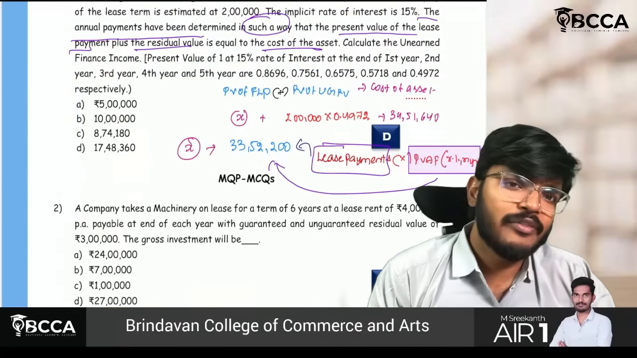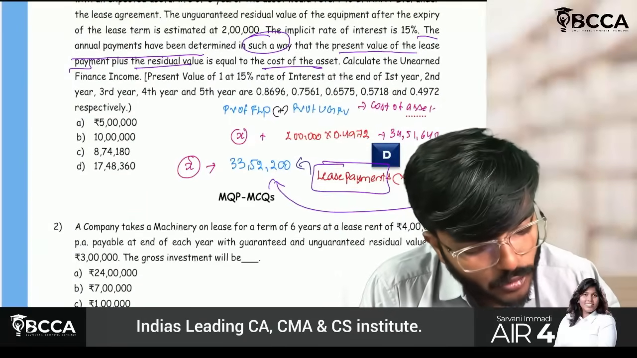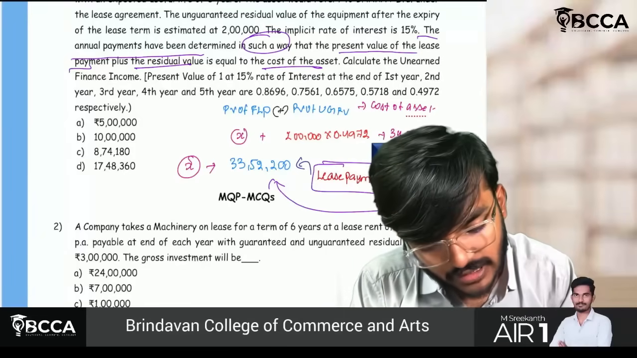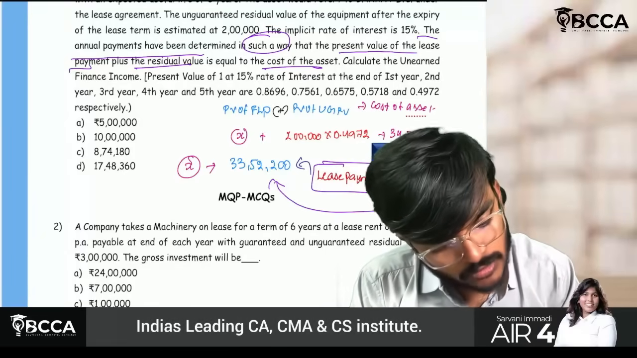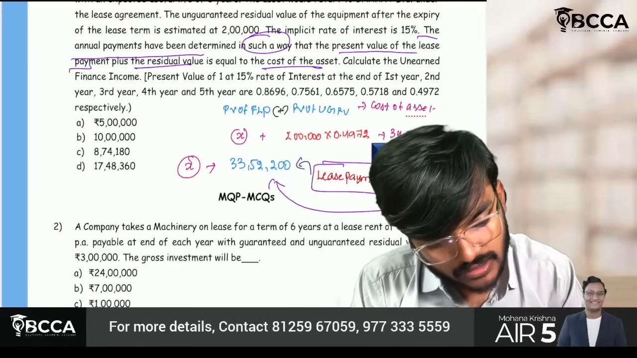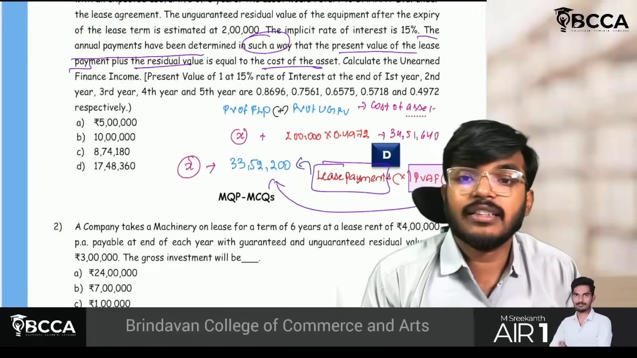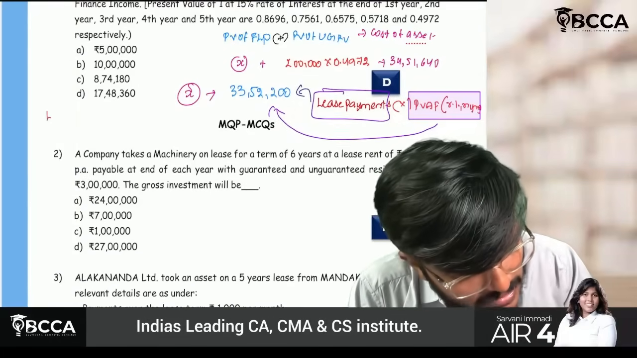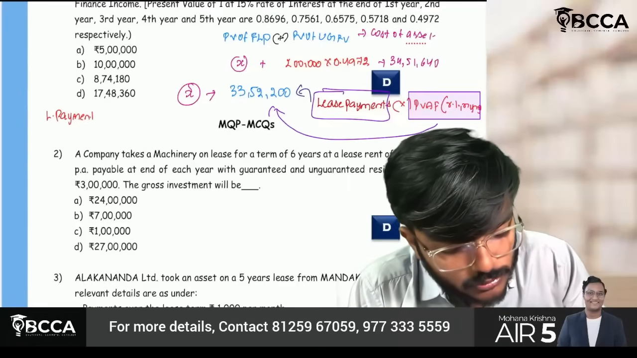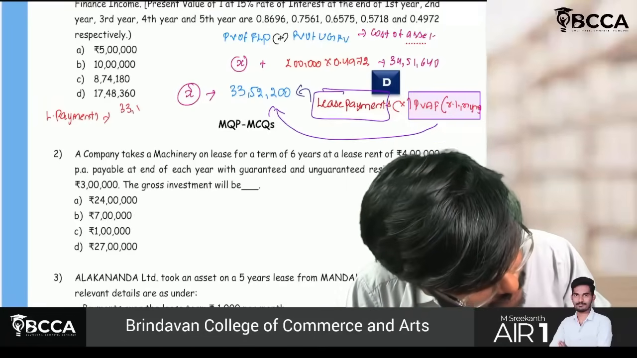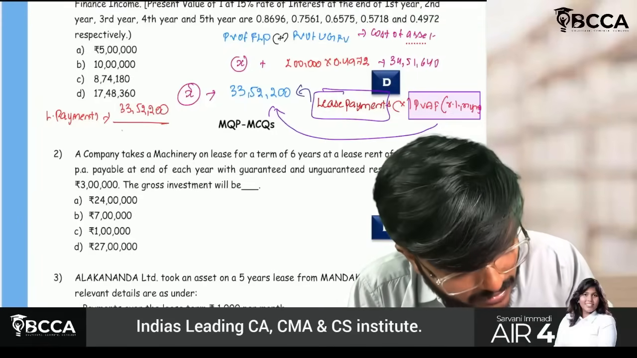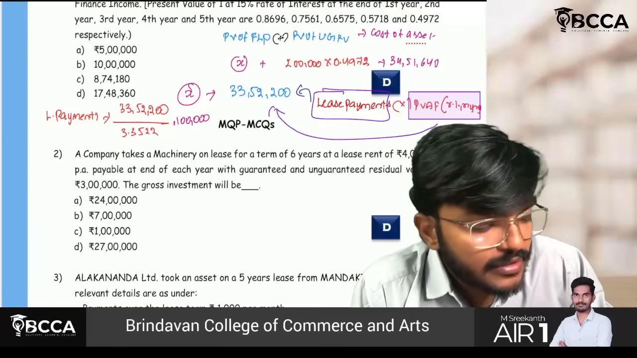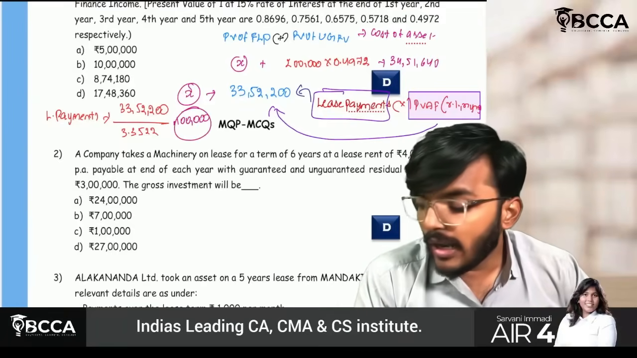Sir, but what about the present value annuity factor? They have given, you just have to take the annuity of all these figures. If you add 0.8696 plus 0.7561 plus 0.5718 plus 0.4972, if I add all these figures, I will get 3.3522. Therefore, my lease payments will be 33,52,200 divided by 3.3522. Sir, it will be 1 lakh rupees.